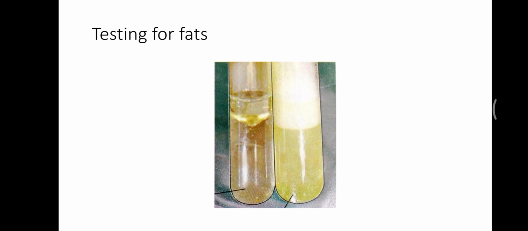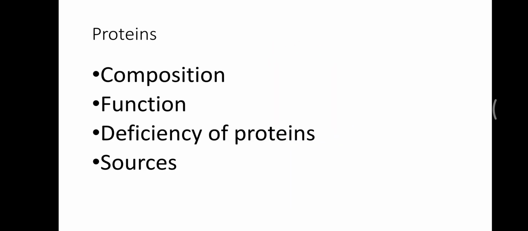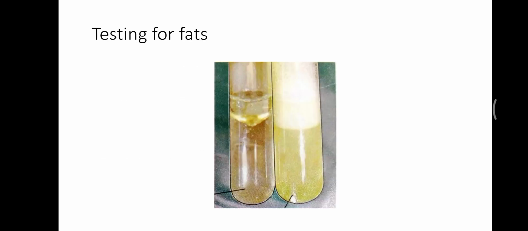So when we add a drop of oil to alcohol and mix it, we will get a clear solution. Then we will add water to it, and due to the addition of water we will get this white emulsion, and this white emulsion is fat which is dispersed in water. So in this way we can test fats. If there are no fats, then we cannot get this white emulsion.